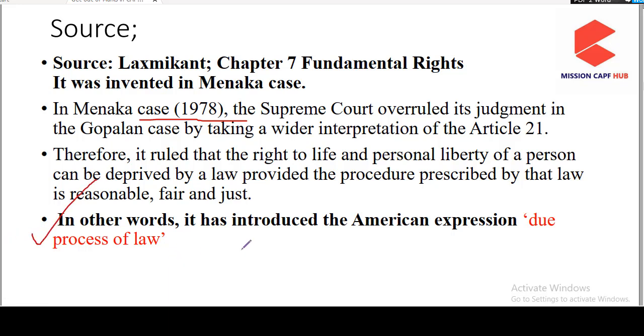Keep that in mind. By this due process of law, the judiciary has broadened its ambit. It has expanded the rights that come under Article 21. This was an example of judicial activism.